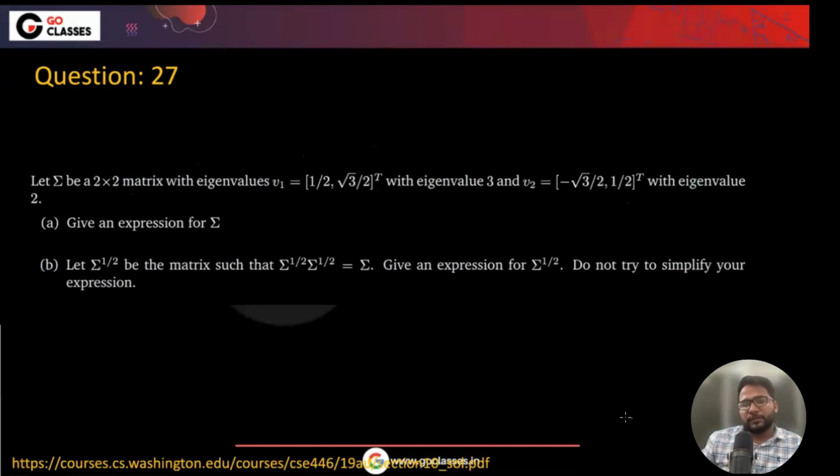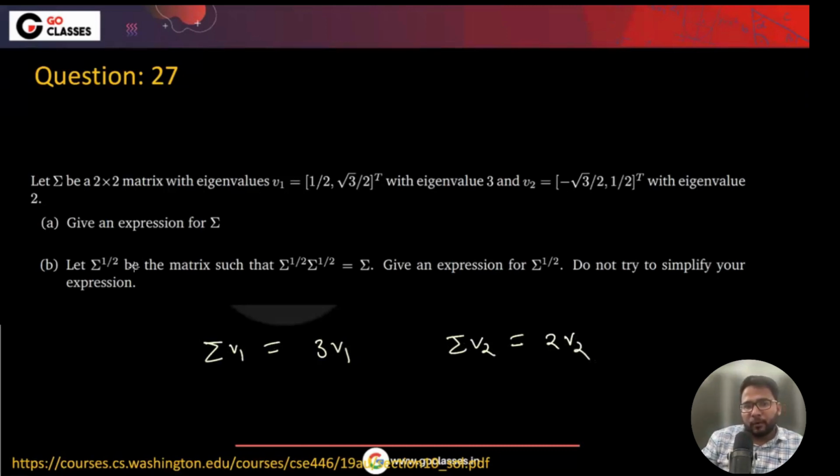Can you write the expression for sigma? They are saying sigma into b1 equals 3b1, sigma into b2 equals 2b2, right?